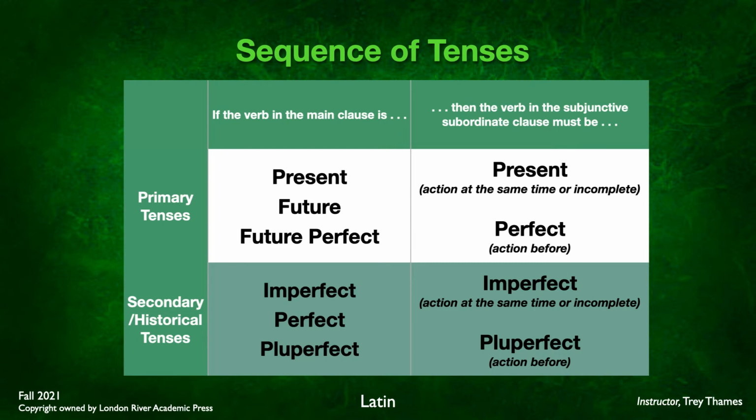Now, if the main verb is a secondary or historical verb, then we will use in the secondary clause the imperfect subjunctive if, again, the action is happening at the same time, or if it's incomplete and will happen in the future as well. So that's the imperfect. But if the action has happened prior to the action of the main verb, we will use the subjunctive pluperfect in the secondary clause. And it'll always be this way. This is not terribly tricky. So just keep in mind, primary tenses will always have present or perfect in the subjunctive clause or secondary clause, and the historical or secondary tenses will always have imperfect or pluperfect.